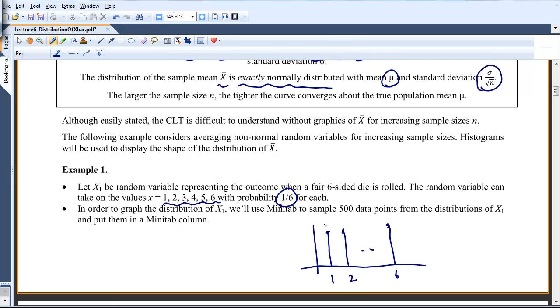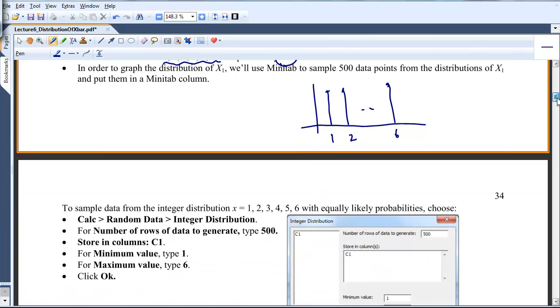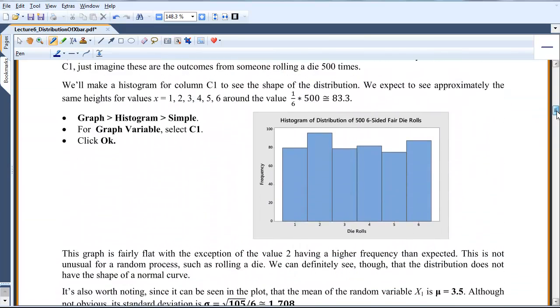I took a random sample of 500 from that distribution and put them in a bar chart, and you can see it's fairly even across. If I took a larger n, it would be more even.